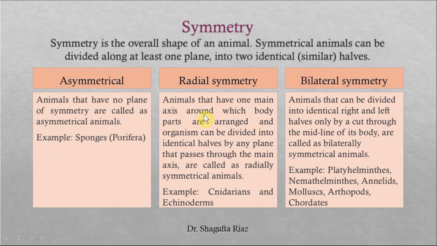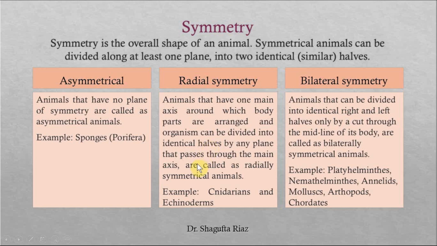Then there are two further types of symmetry, that is radial symmetry and bilateral symmetry. Radial symmetry is found in animals that have one main axis, and we can divide them into two identical halves by cutting from any plane, but the plane should pass through the main axis of that animal.